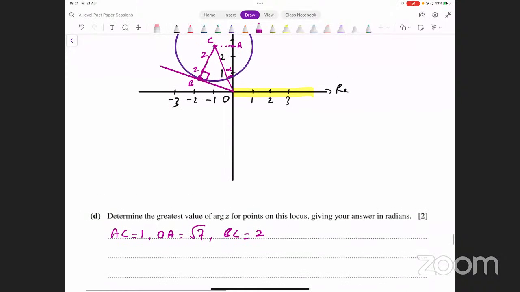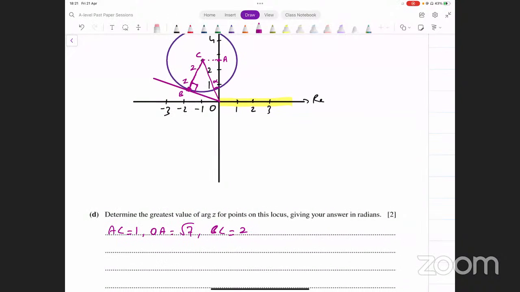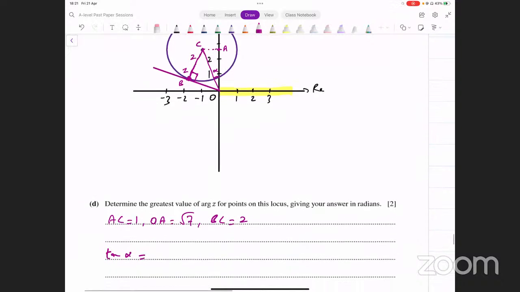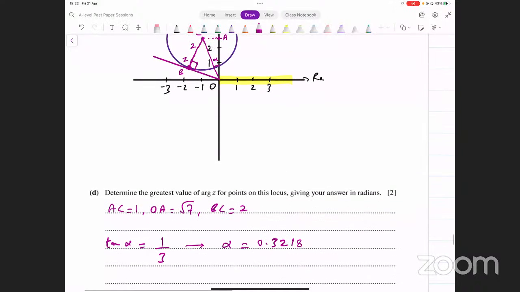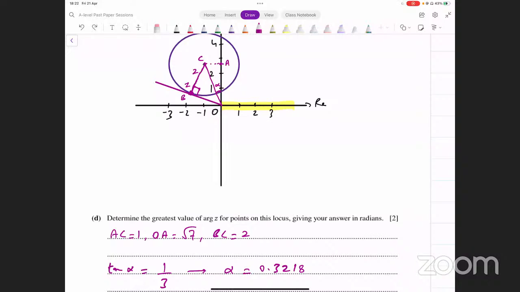Now we have to find alpha. We can say tan of alpha is equal to the perpendicular, the opposite side, that's 1 unit, over the base, this side OA, that's 3. So we get alpha, that part first: tan inverse of 1/3. Let's evaluate this. This gives me 0.32175, so I have the value of alpha, this angle. Now I have to somehow find this other angle. Let's call this angle beta.